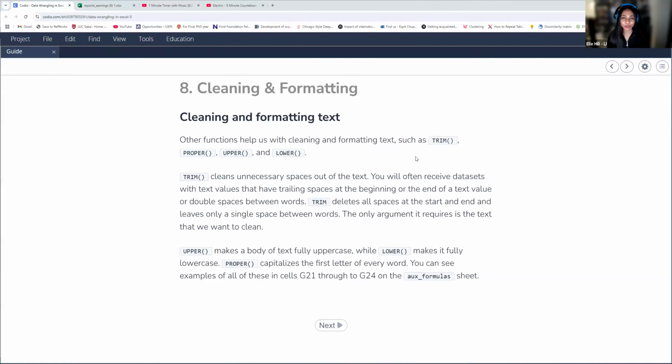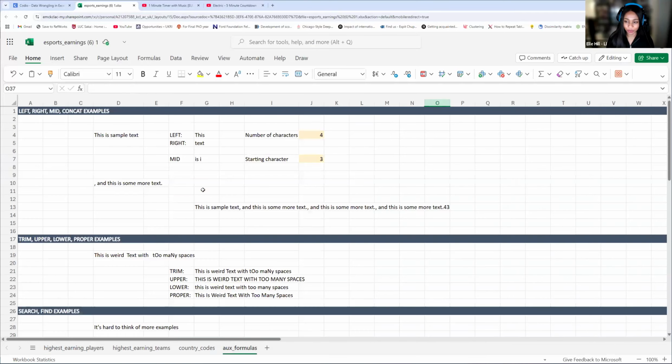Okay. So we went over index match. We went over a few text functions and how to extract text based upon their position. Now we're going to go over how to clean and format text. So we're going to review proper, upper, and lower, and we'll also look at trim just a bit because trim can be helpful. These are functions that either make everything uppercase, make everything lowercase, or give it a title format where only the first letter is capitalized. So let's now look at our auxiliary formulas.